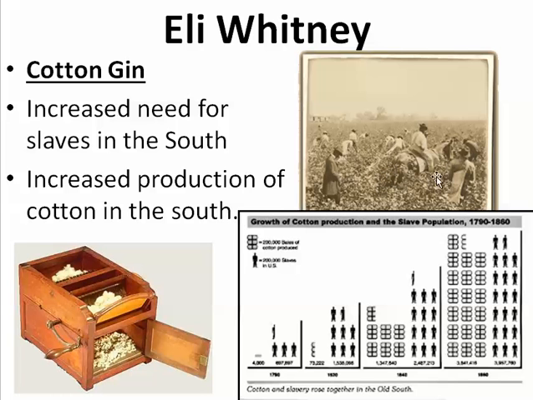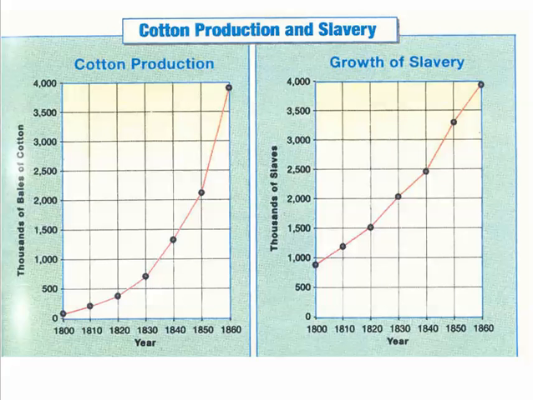It actually increased it. If we look at 1790, here's the number of slaves in this production of cotton. We see it increase for 1820, 1840, and 1860. The growth that happened because of this cotton gin is enormous. So an increased need for slaves in the South increased the production of cotton in the South. So we see machines being used in the North, and cotton and slaves being increased in their need in the economy in the South, and this is going to make a dangerous thing here politically and socially. It's already economic differences. We're going to turn to that in a minute.